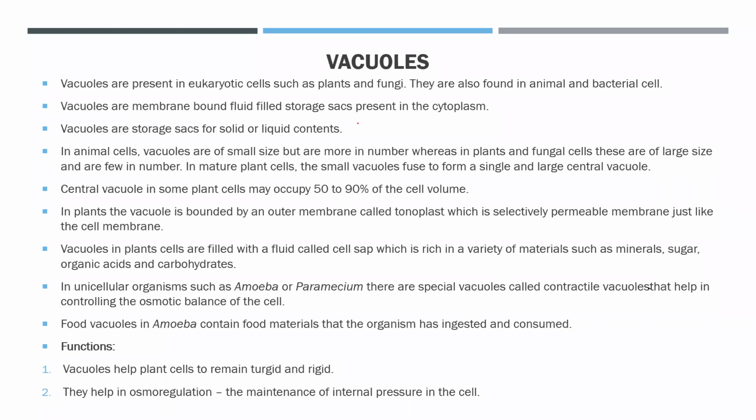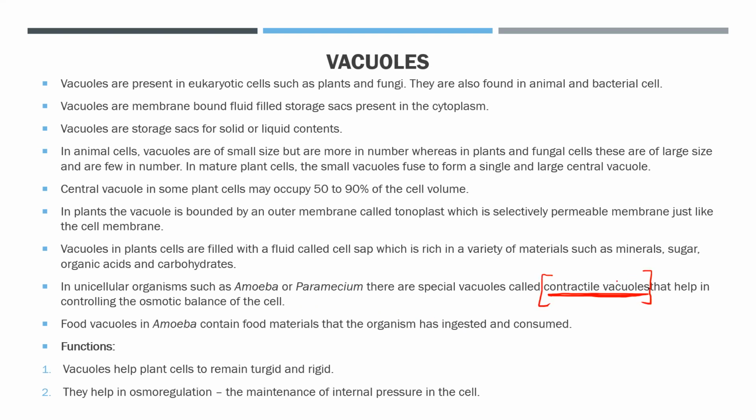Beta, first of all, in the case of animal cells, they have contractile vacuoles. जो animals में है बेटा वो contractile vacuoles होते हैं.